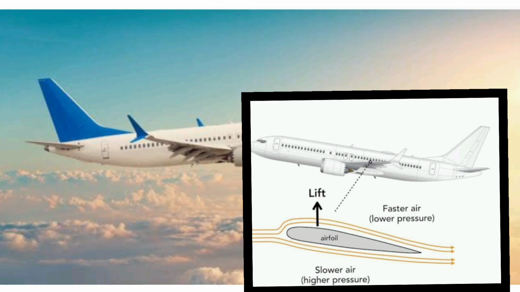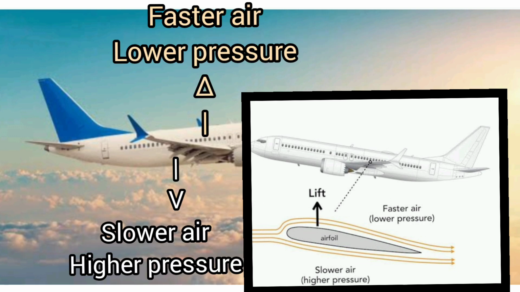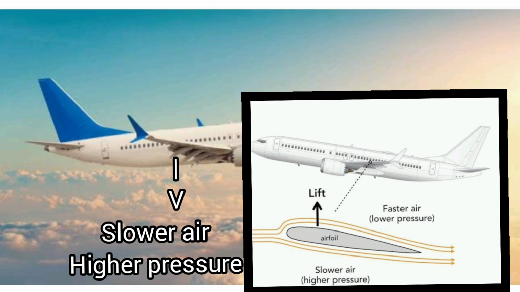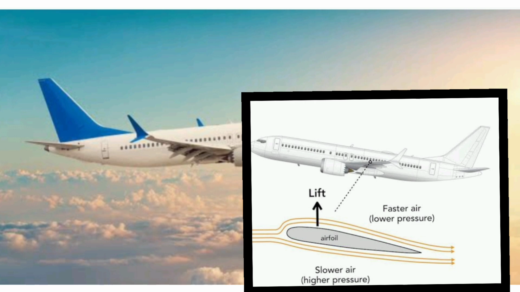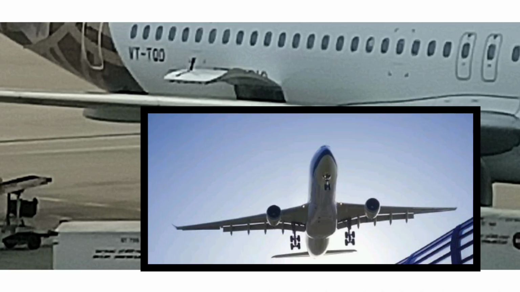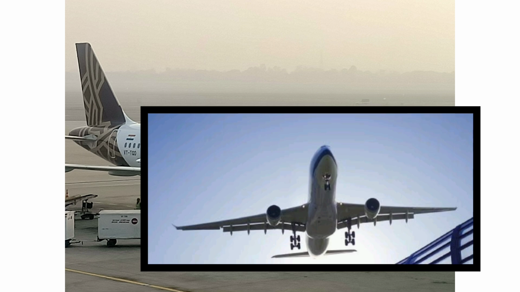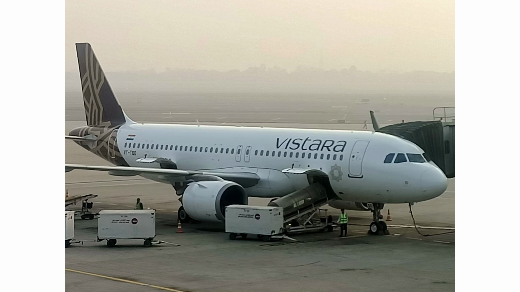When the wind is blowing horizontally, the speed of the wind above the wings is more, which reduces the pressure, and the speed of wind below the wings is less, which increases the pressure. The increased pressure causes the wings to be lifted upwards. Lift is the upward force that is created by the movement of air above and below the wing.